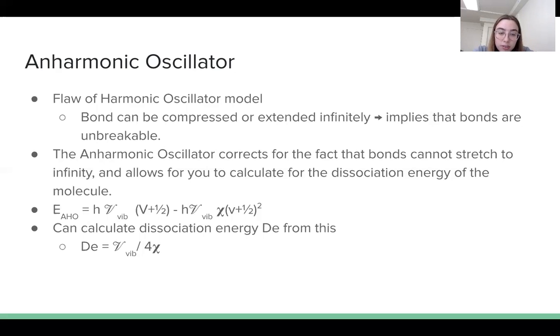The anharmonic oscillator energy equation and dissociation energy equation are shown here. Again, these equations apply to diatomic molecules, but they still correct for the fact that the bonds can break within the molecule of methane, and for the fact that the asymmetric stretch is not going to be equal for each energy level.